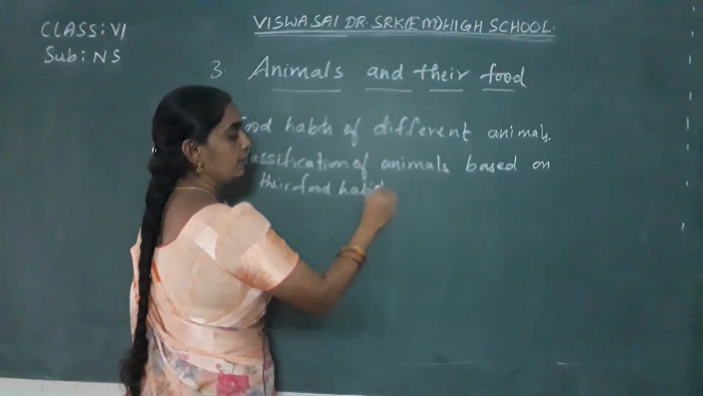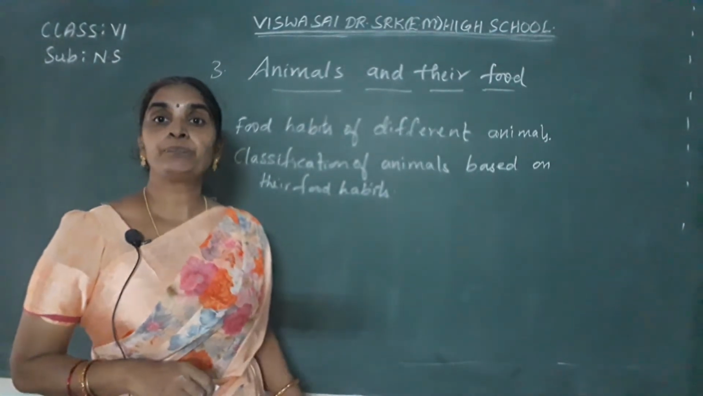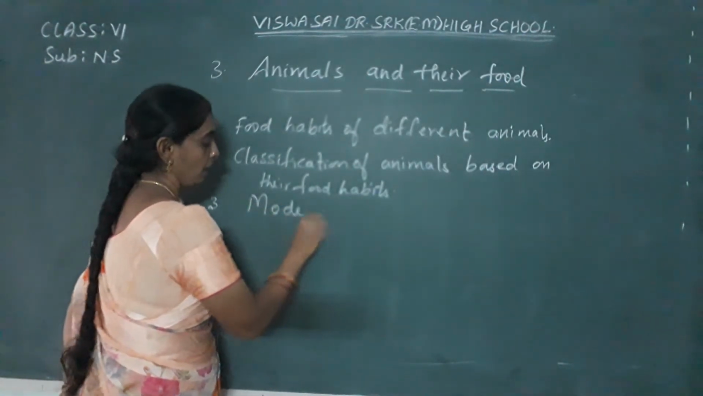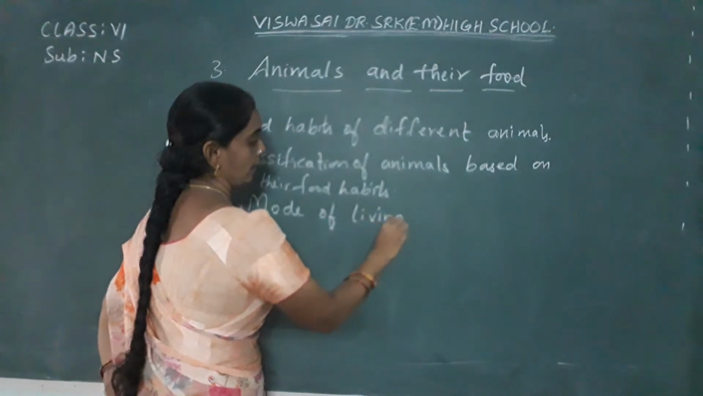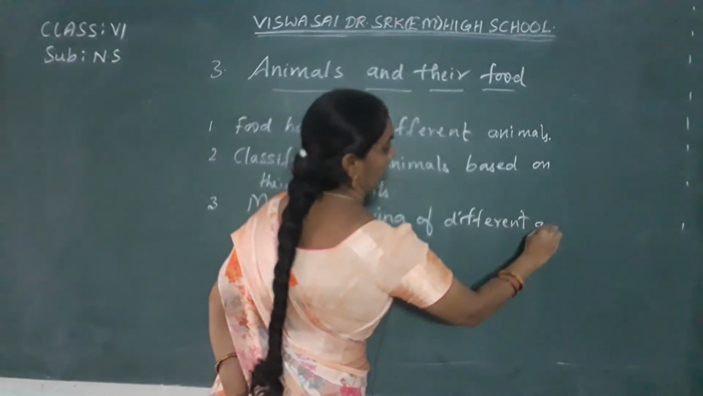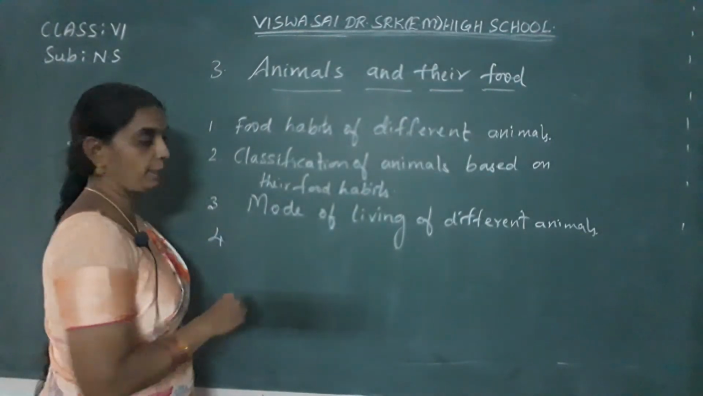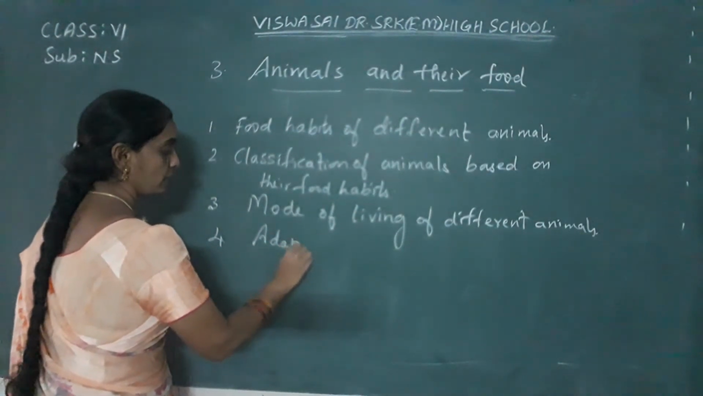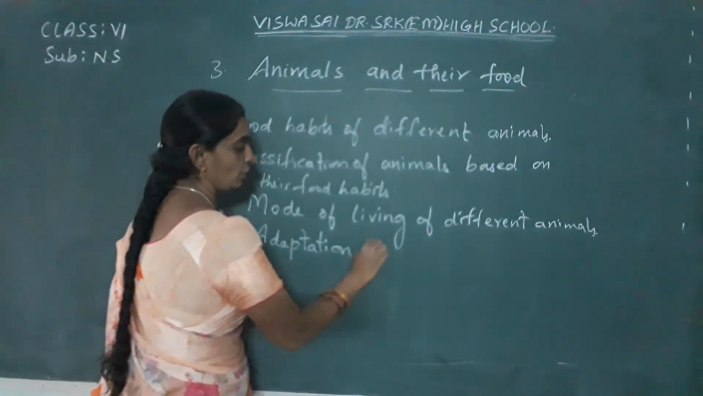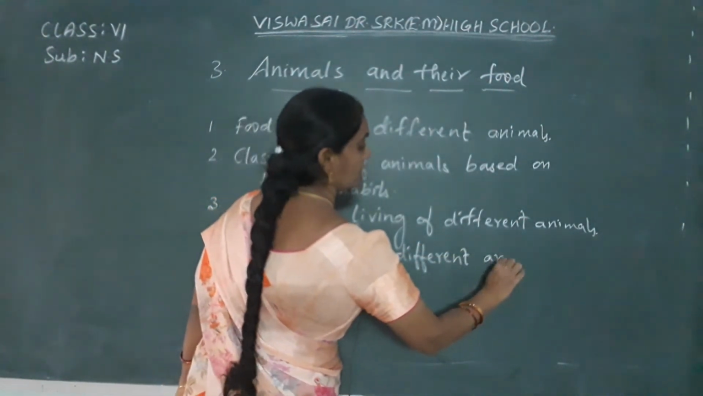Clear children? Next, thirdly, you are going to learn about the mode of living of different animals. Mode of living. How do they live? Mode of living of different animals and also adaptation of animals to the particular place. How do certain animals adapt to the particular place depending upon their food habits? Adaptation of different animals at different places.